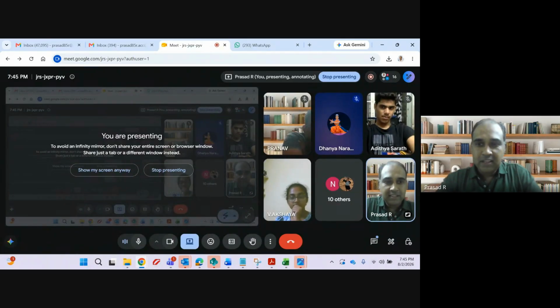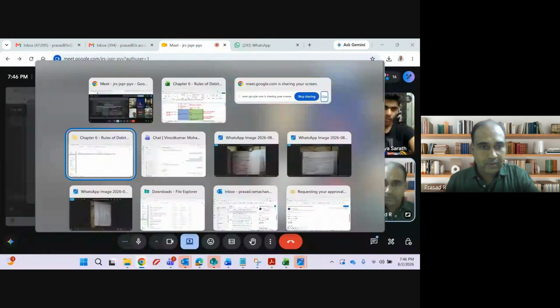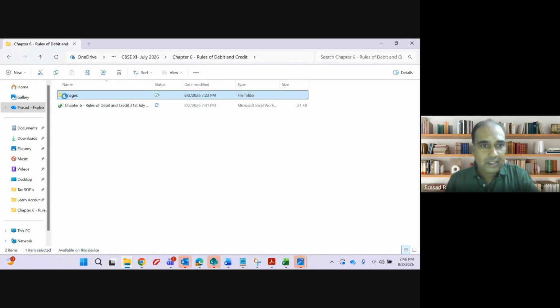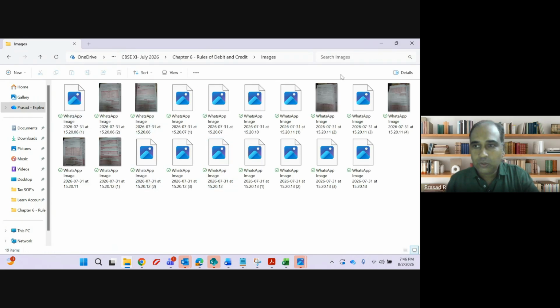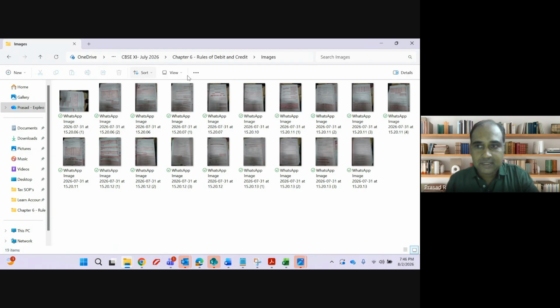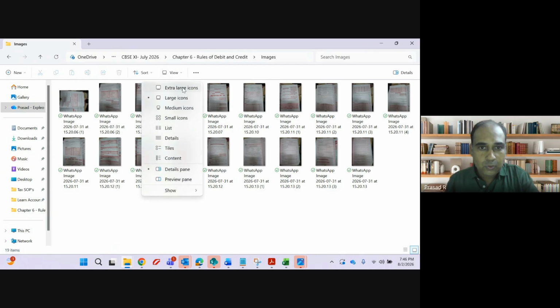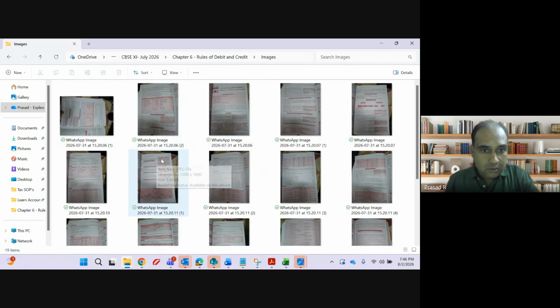Chapter number 6, we will take up illustration number 1. I have only images today, so it will be very difficult for me to find it. Let me still try to find it. View large icons.